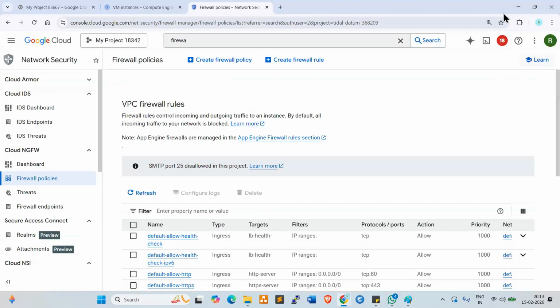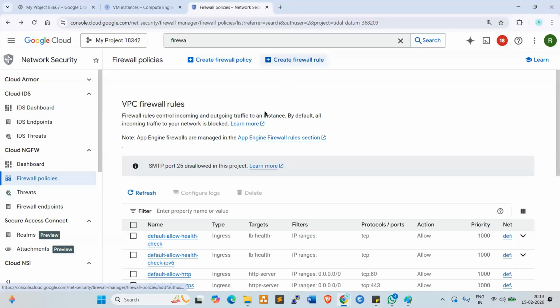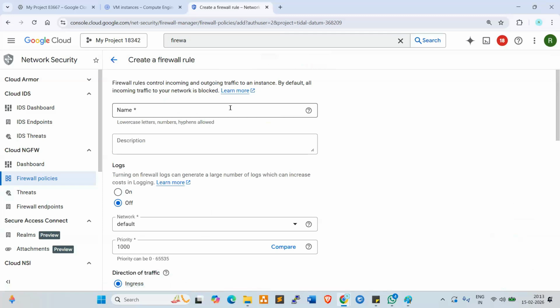Look at here. So create firewall rule, create firewall policy, create firewall rule. So click on this. This is a policy, right? So better go with the second one, rule. Now here you can give the name of the firewall. Firewall 1. I'm giving firewall 1.